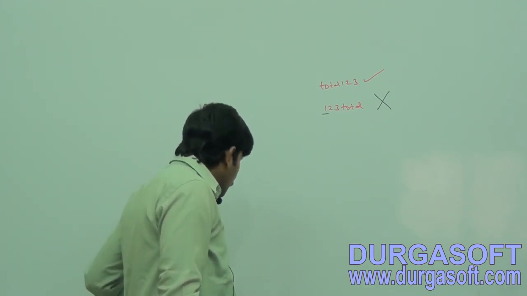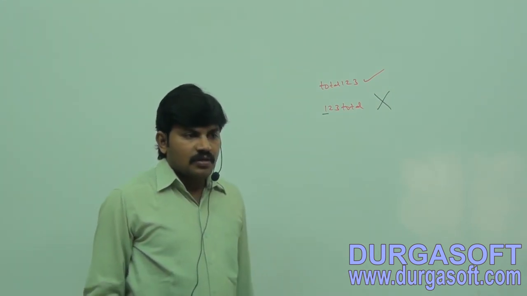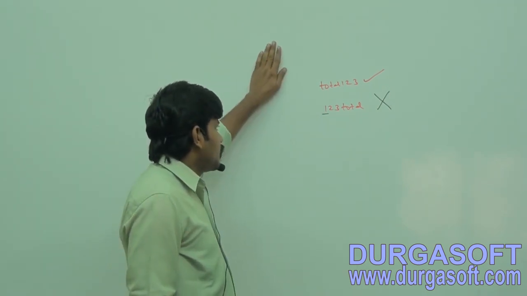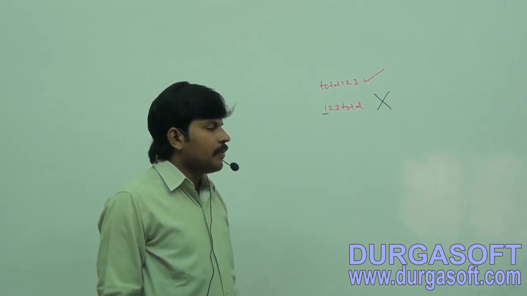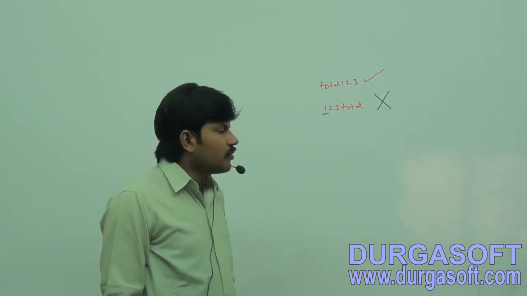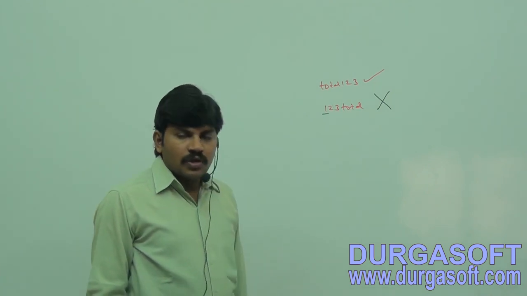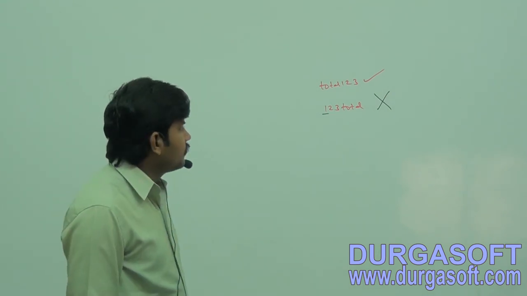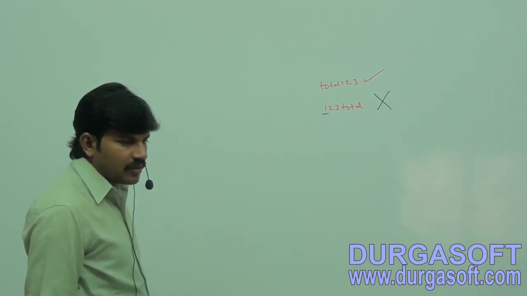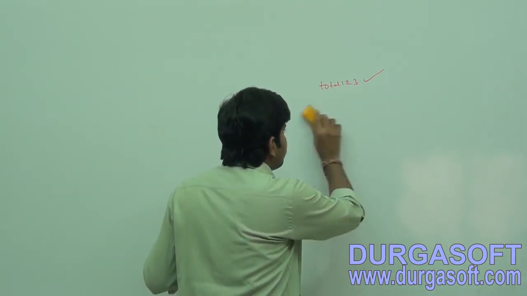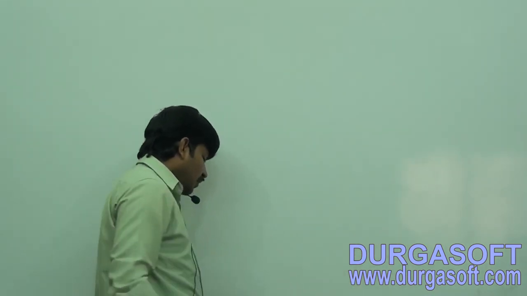Identifiers can't start with a digit. Take that example: total123 is valid. But 123total itself is valid or invalid? Invalid. 123total is invalid, right?